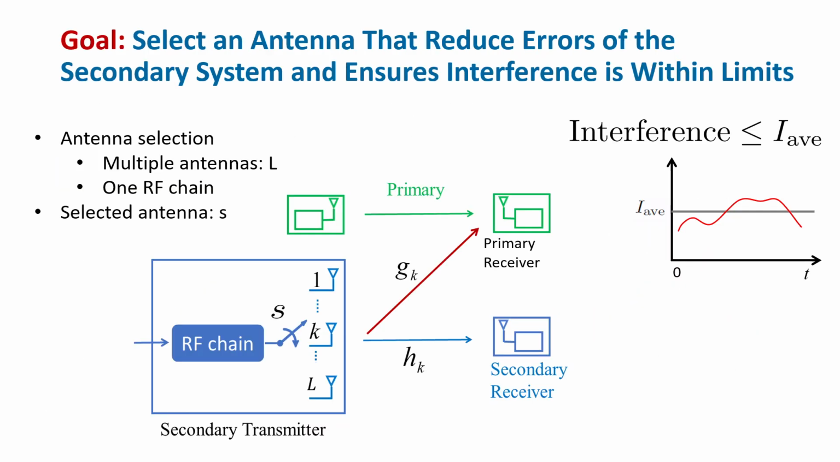In our secondary system, the transmitter is equipped with L antennas and one radio frequency chain. It selects one antenna index S to communicate to the secondary receiver. As it shares spectrum with the primary, its transmissions cause interference at the primary receiver. Our goal is to select an antenna S at the secondary transmitter that reduces errors at the secondary receiver and ensures interference at the primary receiver is below a threshold.